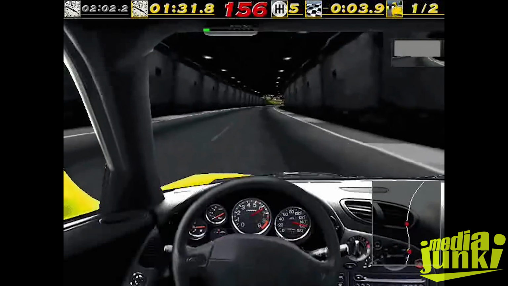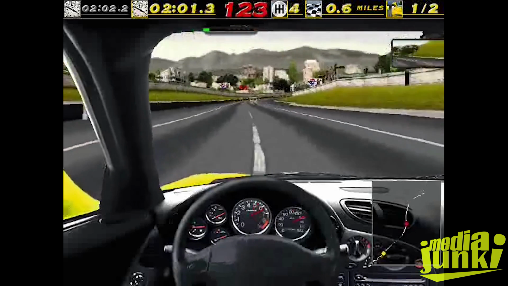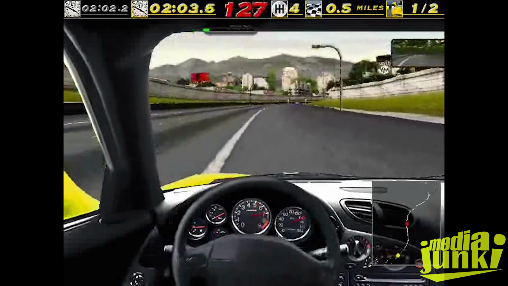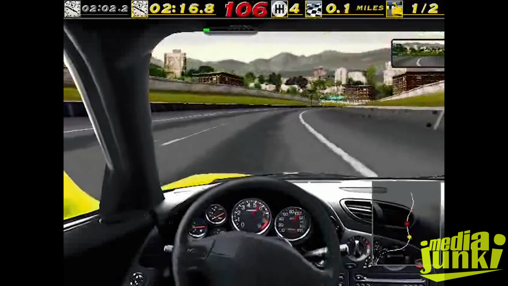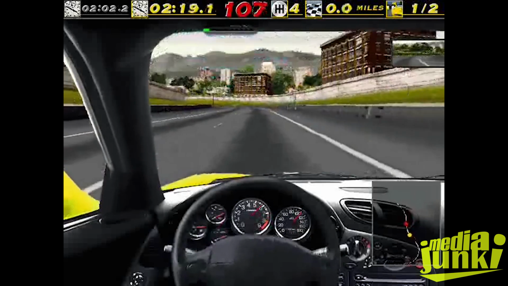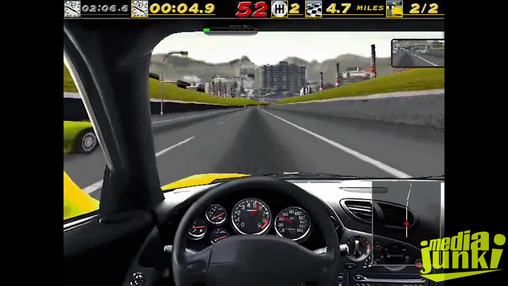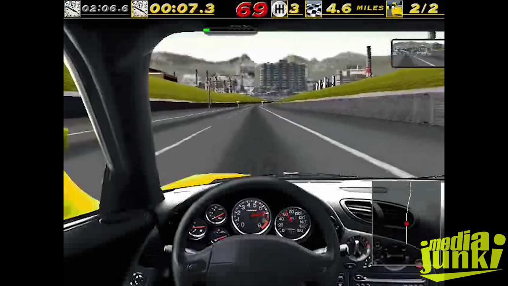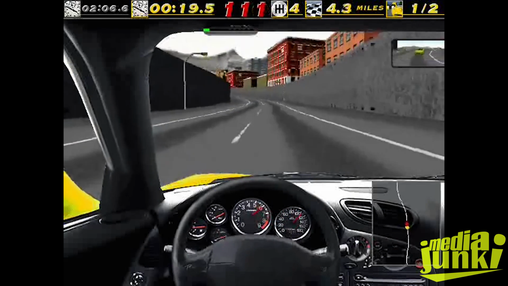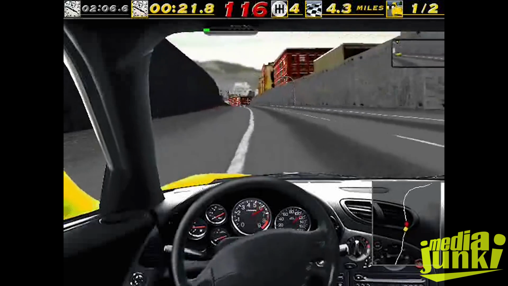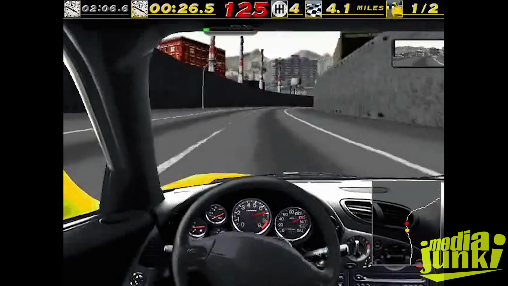The game featured both closed circuits and 3 point-to-point tracks, each divided into 3 stages. For the latter, traffic vehicles appear in races. Police pursuits are also a key gameplay mechanic, in which the player could be ticketed or arrested after a police car succeeded in catching up with the player. Later spawning 22 sequels and a feature film, Need for Speed is the most successful racing video game series in the world, and one of the most successful video game franchises of all time. Over 150 million copies of games in the series have been sold to date.